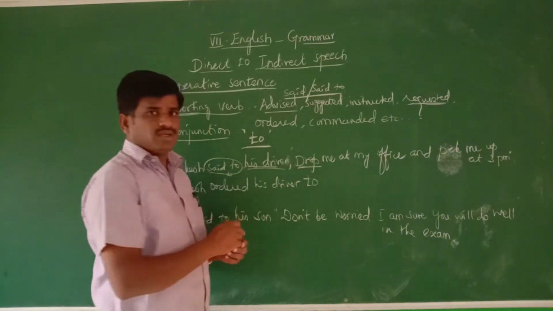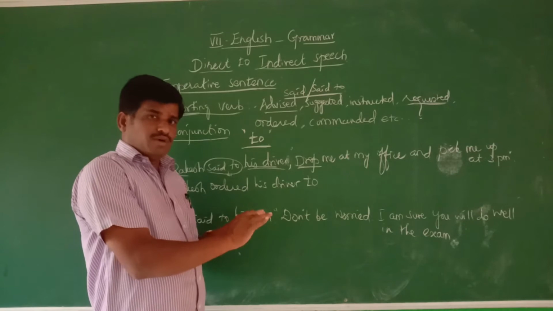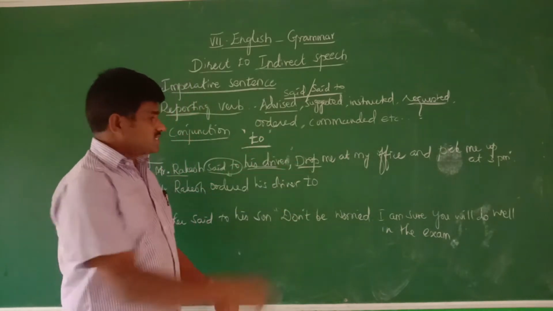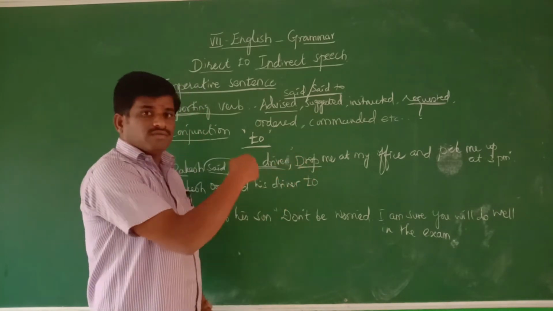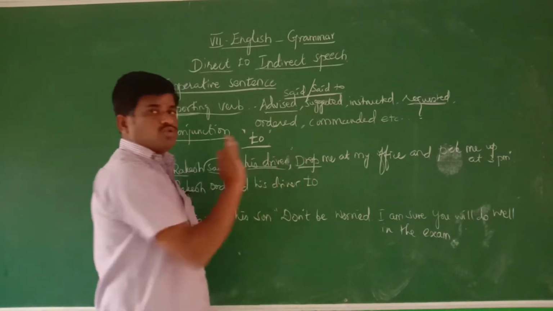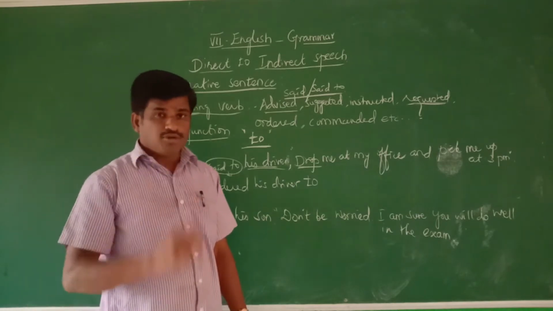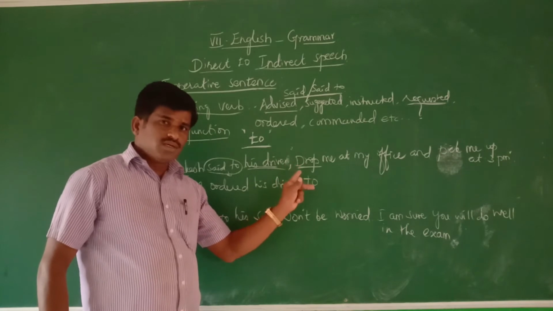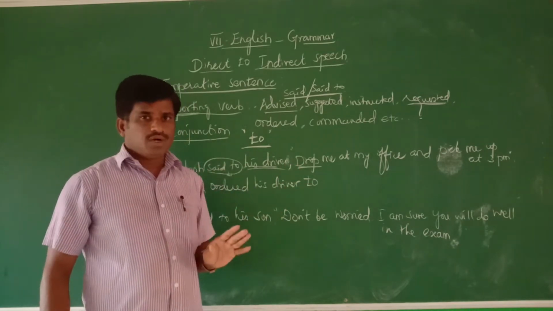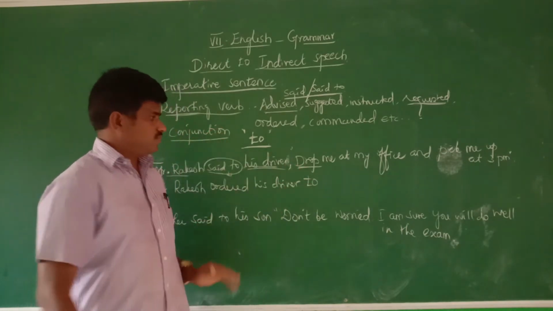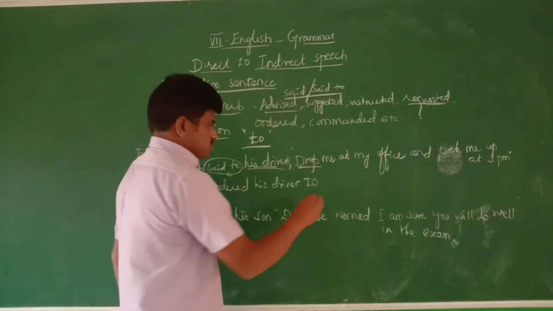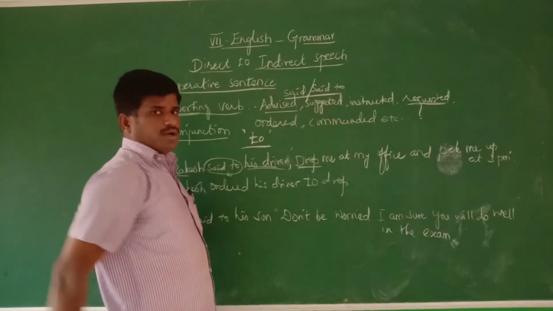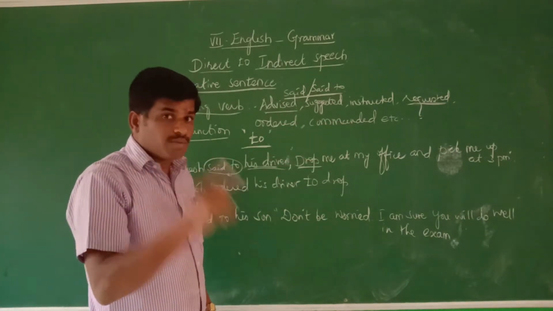Here there is no subject; the subject is hidden. You can assume there is a subject, but it is not given directly, so the sentence starts with the verb. This verb should not be changed. Keep this in mind: in reported speech, the first verb is not to be changed. It should be written as it is, "to drop." Other changes can be made, but keep these things in mind.